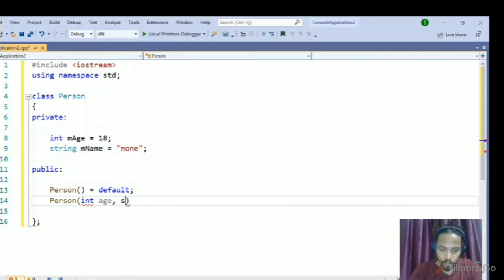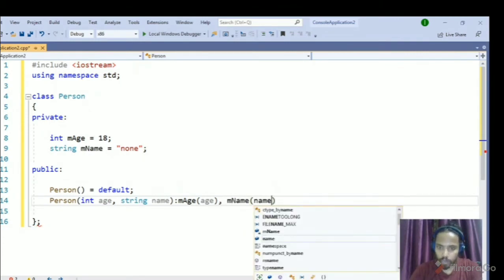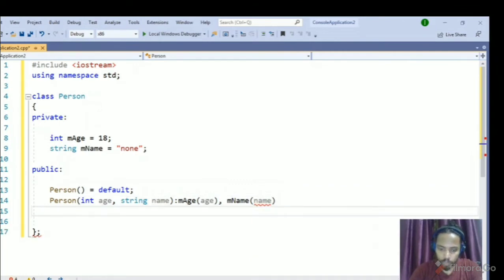It's also taking some name. So we have an initializer list, where I can initialize my member variables with the arguments of the constructor.